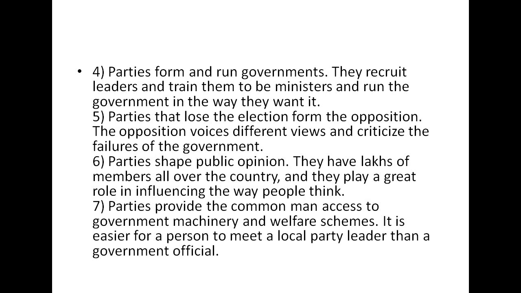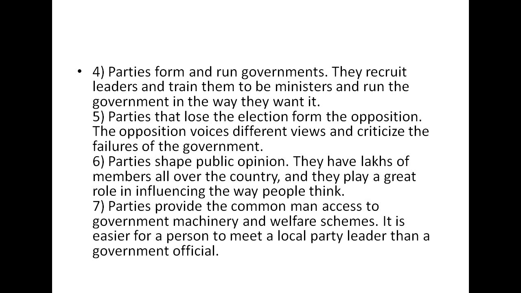Now the sixth one is that parties shape the opinions of the public. So you can write that parties shape public opinion, and they have lakhs of members all over the country, and they play a great role in influencing the way people think. The main purpose of these political parties is to shape the audience's viewpoint according to them, so that they can influence them in their own way.